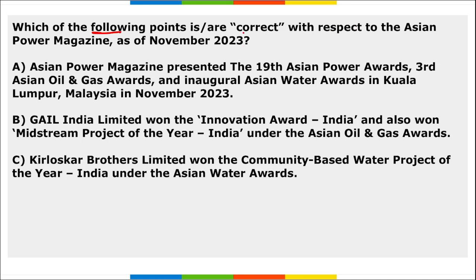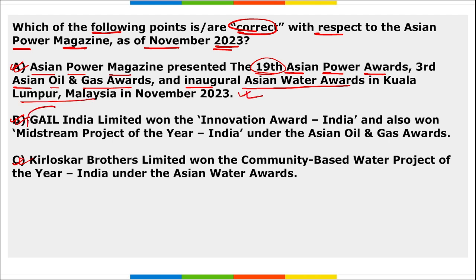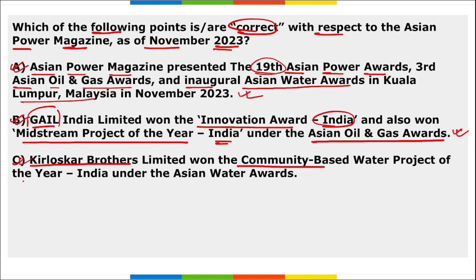Next, which of the following are correct with respect to the Asian Power magazine as of November 2023? If we look at the options, all these three are rightly mentioned. Asian Power magazine presented the 19th Asian Power Awards, 3rd Asian Oil and Gas Awards, and the inaugural edition of the Asian Water Awards in Kuala Lumpur, Malaysia. So absolutely right. Second, GAIL India Limited won the Innovation Award India and also the Midstream Project of the Year Award India under the Asian Oil and Gas Award. Absolutely right. And third, Kirloskar Brothers Limited won the Community Based Water Projects of the Year India under the Asian Water Award. So this is also correct. All these three options are rightly mentioned here.